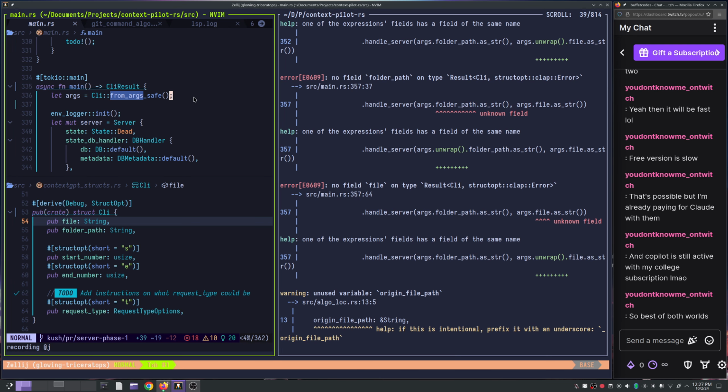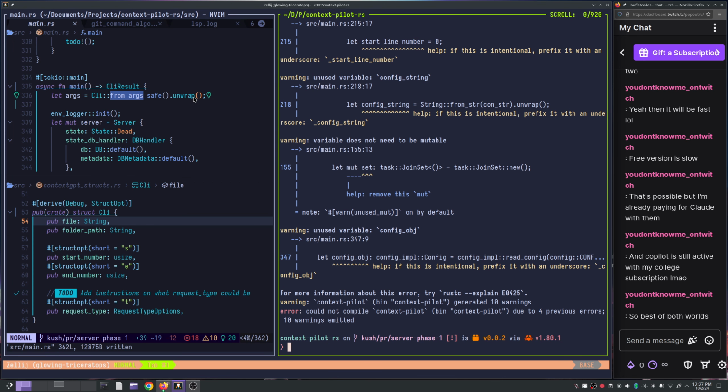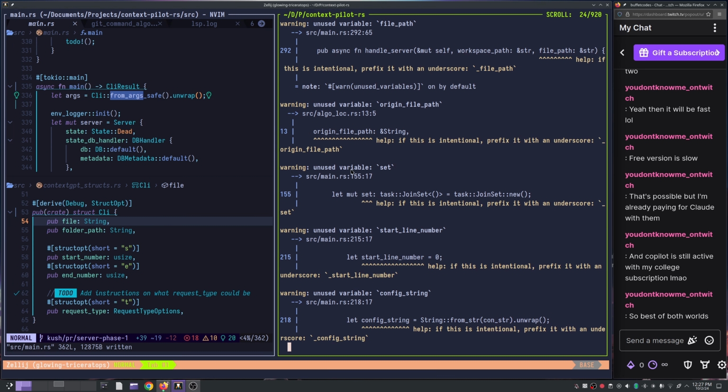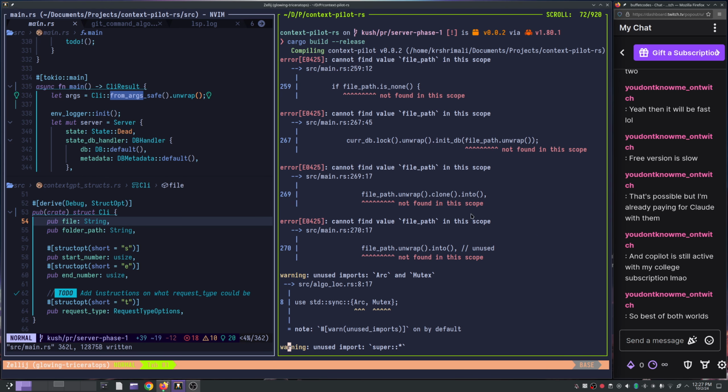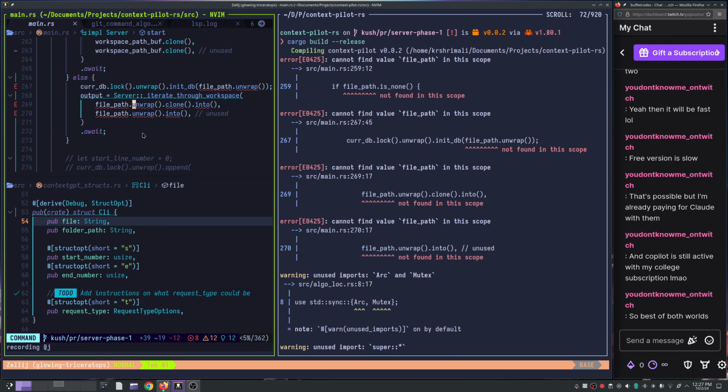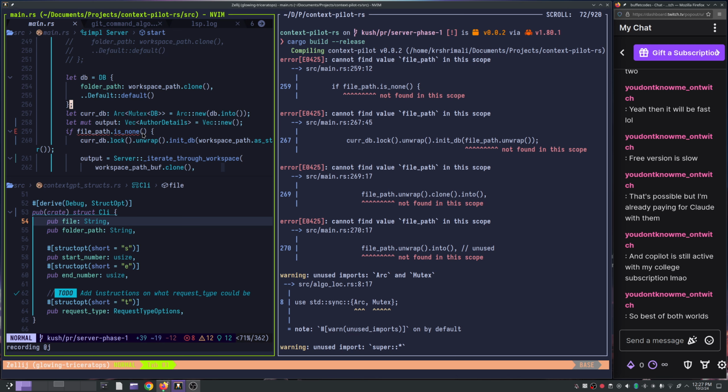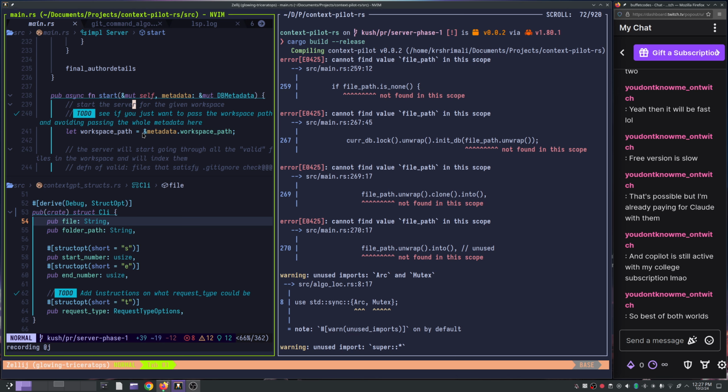Right now we need to do unwrap. So this was there before as well. I was just missing the import. Now what else is there? I should have done cargo watch again. Okay, the changes I made. Yeah, file path is not there. So what else is there? Okay, wait a minute. This needs to stay.